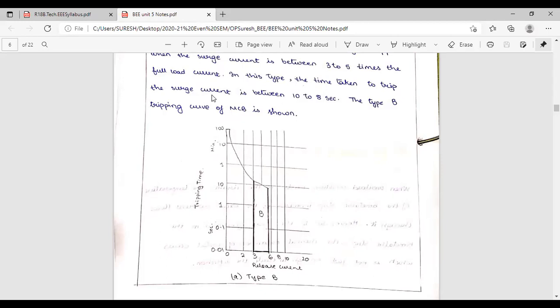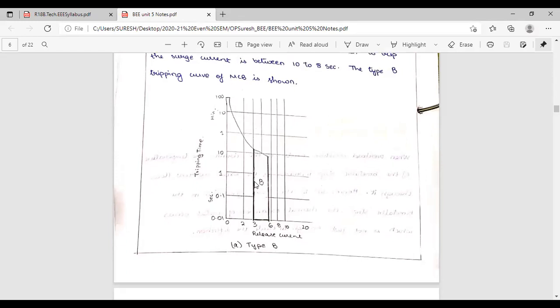The time taken to trip at 3 to 5 times the current is 8 to 10 seconds. In between 8 to 10 seconds, the MCB will be opened. So this is the range for type B.